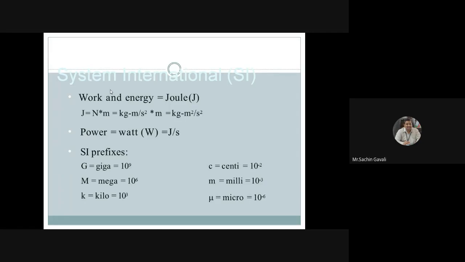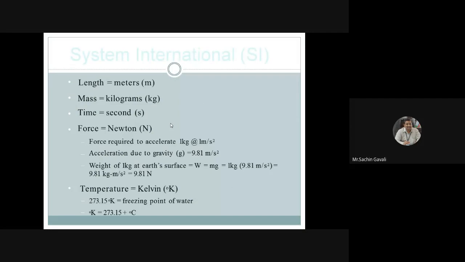So work and energy: joule, Newton meter. Newton means F is equal to m into a, kg meter per second square, into meter. So the fundamental units of joule come as kg into meter square per second square. Any derived unit we can write in terms of fundamental units, and that we will take afterwards in unit dimension analysis. But now at least you should know the units of the main factors. Force is Newton. Newton means what? F is equal to m into a, that is kg meter per second square.